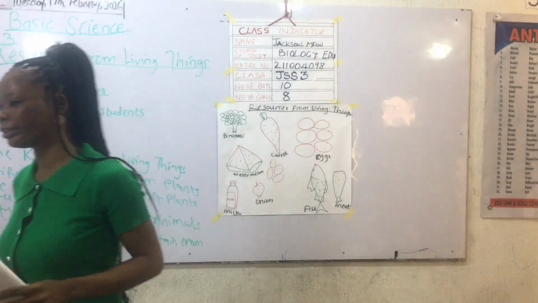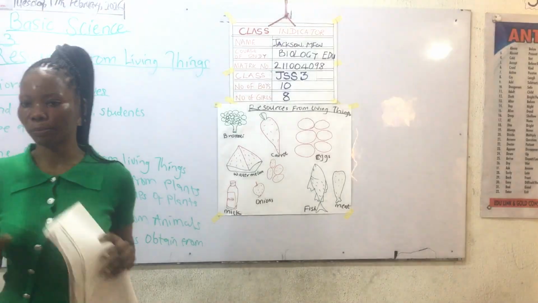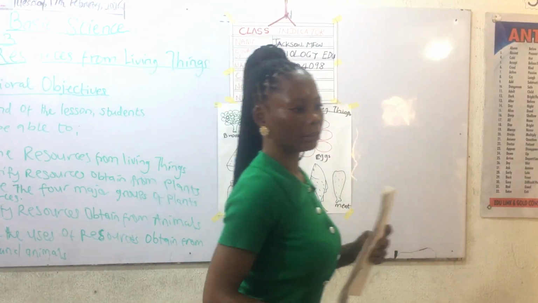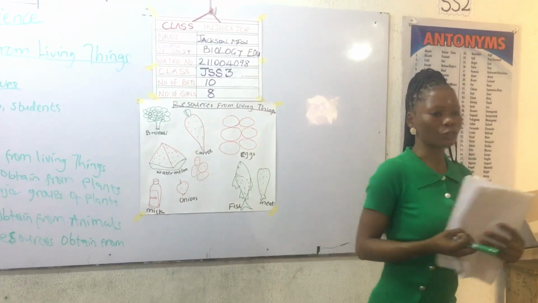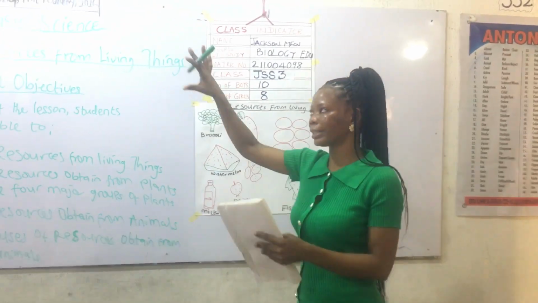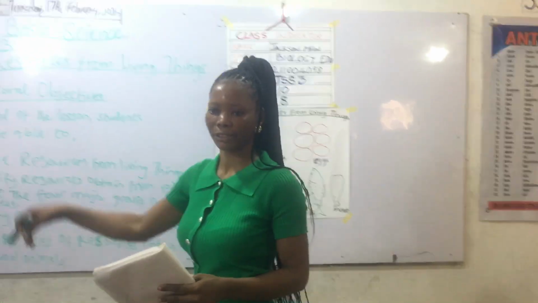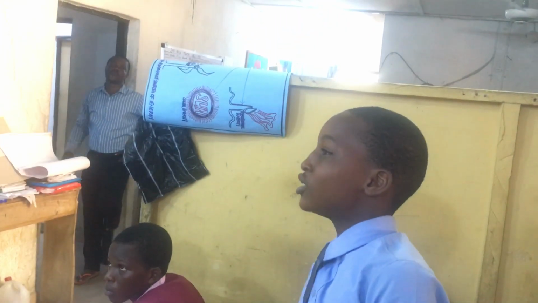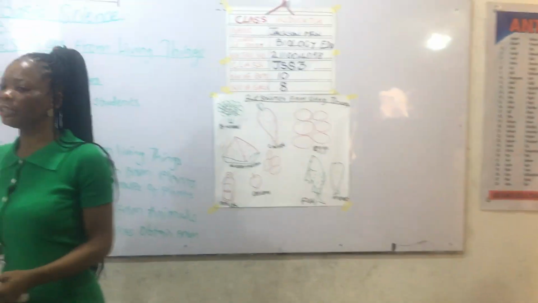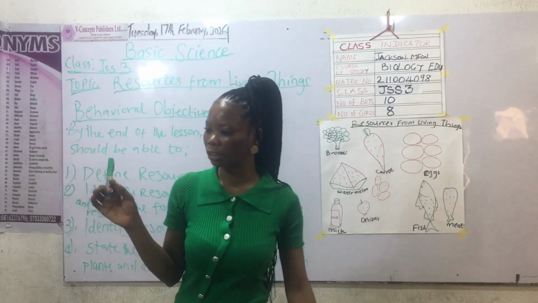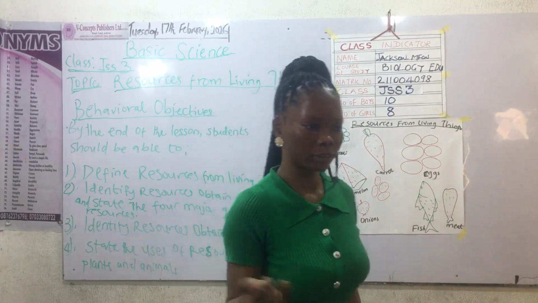Yes, as protein. Meat is very important for the human body. It helps as protein, for growth and development. So, if you look at our 6 classes of food, who can mention the 6 classes of food? Carbohydrates, fat and oil, mineral. Thank you. Now, if you look at the 6 classes of food, it's made up of what?